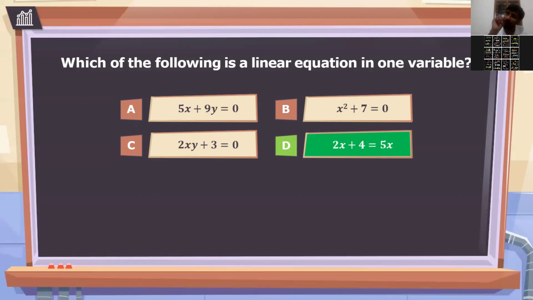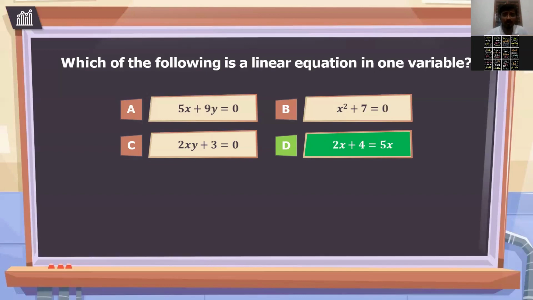Now see the second, B option. Here you have only one variable, but if you look at the power of the variable, what is the power? It is 2, right? Yes or no? What is the power of that variable? That is square, and the power of that x is 2. It is asking for a linear equation. Linear equation means, whatever the number of variables, it may be 2 variables, maybe 1 variable, the power of that variable should always be 1. That is called a linear equation.